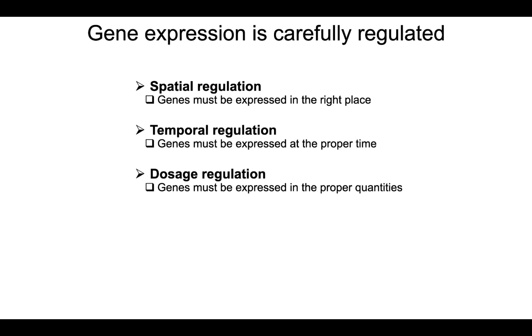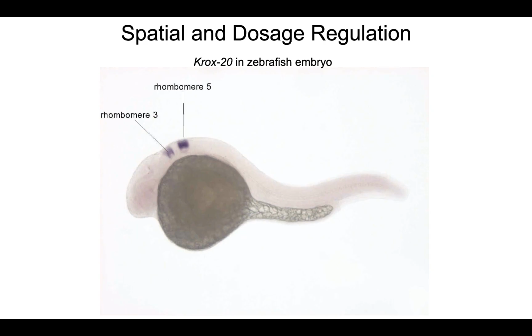Now, what this tells us is that as cells become specialized, as they differentiate, it becomes very important that they're turning on certain genes and turning off certain genes, right? They don't delete them. We've just spent all those experiments figuring that out. So, regulation is exceedingly important. Spatial regulation: genes must be expressed in the right place. Temporal regulation: genes must be expressed at the right time during development. And dosage regulation: genes must be expressed in proper quantities.